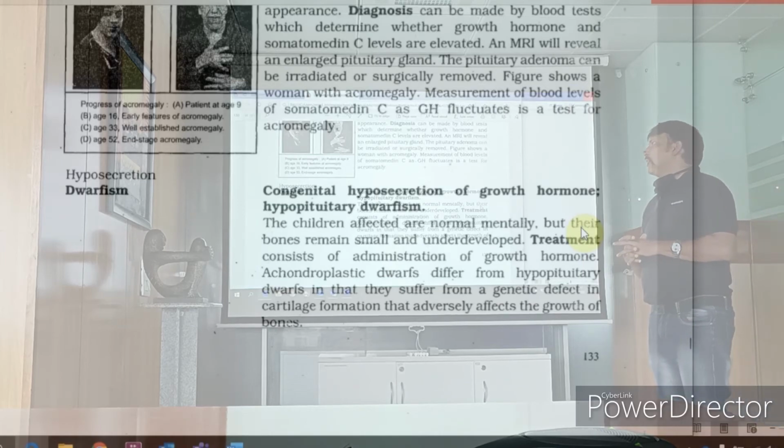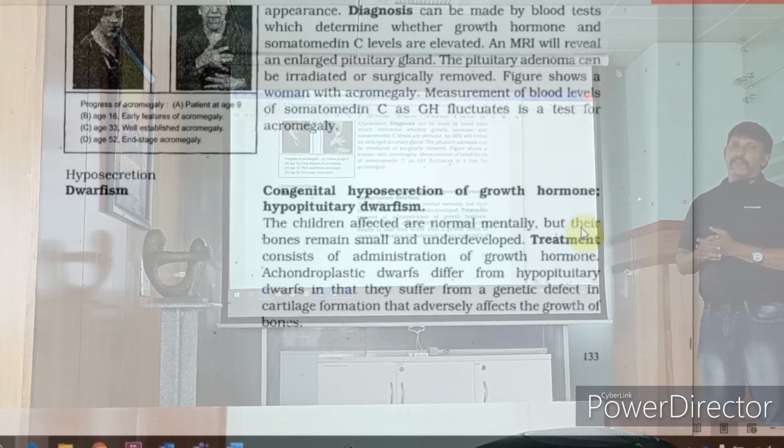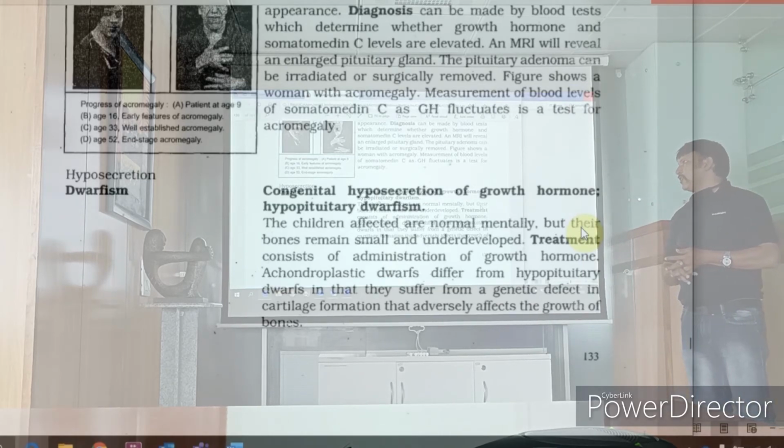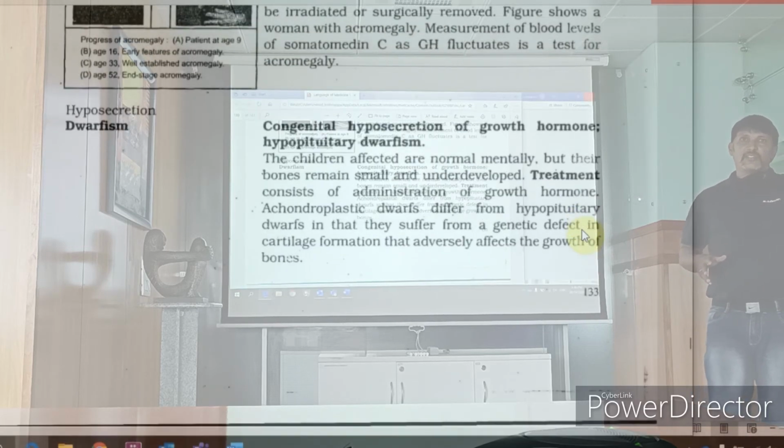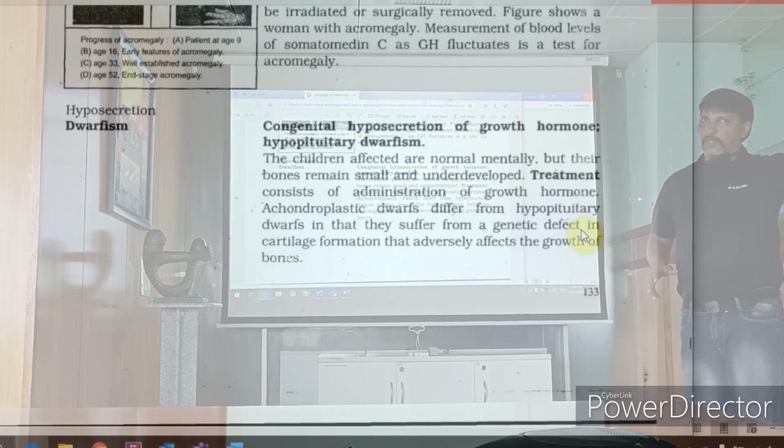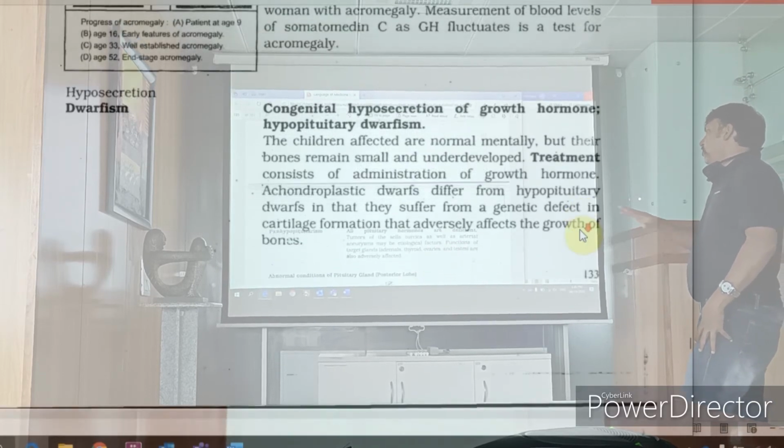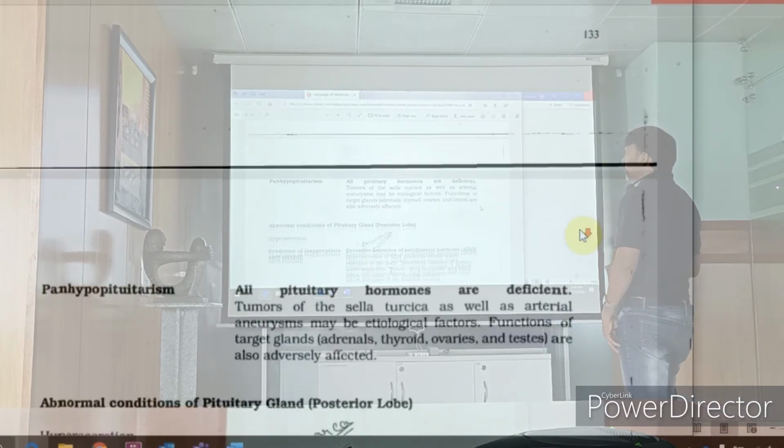Dwarfism, because of less secretion of growth hormone. Treatment, growth hormone can be given. Achondroplastic dwarfism differs from hypopituitary dwarfism in that they suffer from a genetic defect in cartilage formation. That is cartilage deficiency, that is achondroplasia. Okay, this is growth hormone deficiency.